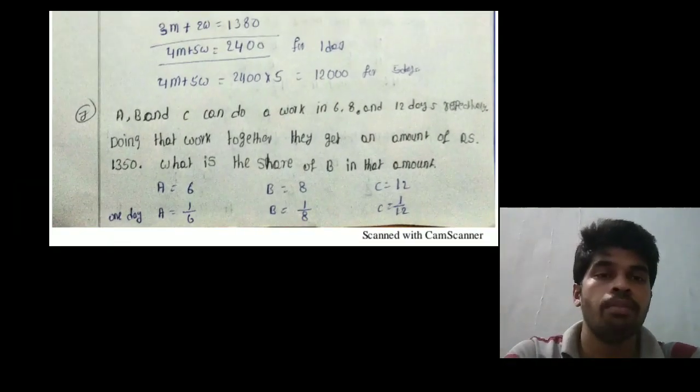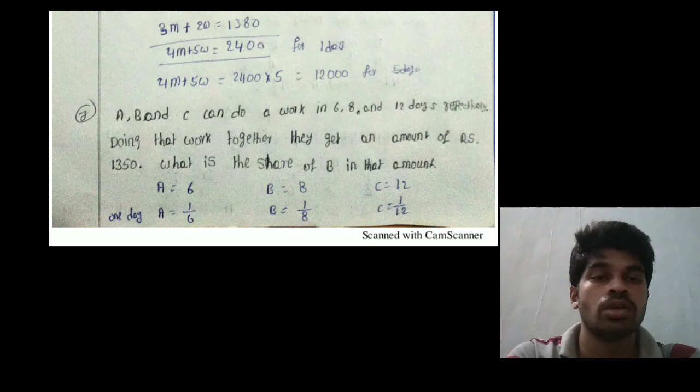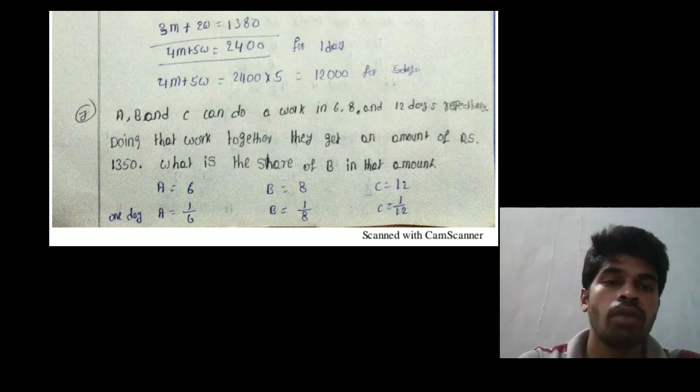Next, A and B and C can do a work in 6 days, 8 days and 12 days respectively. Doing that work together, they get an amount of 13,050 rupees. What is the share of B's amount? Listen, A can complete the work in 6 days, B completes the work in 8 days and C completes the work in 12 days. 1 day work of A is 1 by 6, 1 day work of B is 1 by 8 and 1 day work of C is 1 by 12.